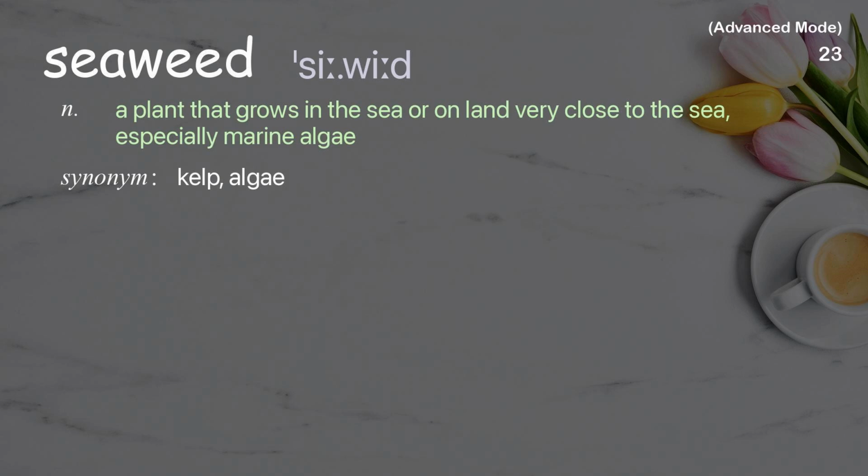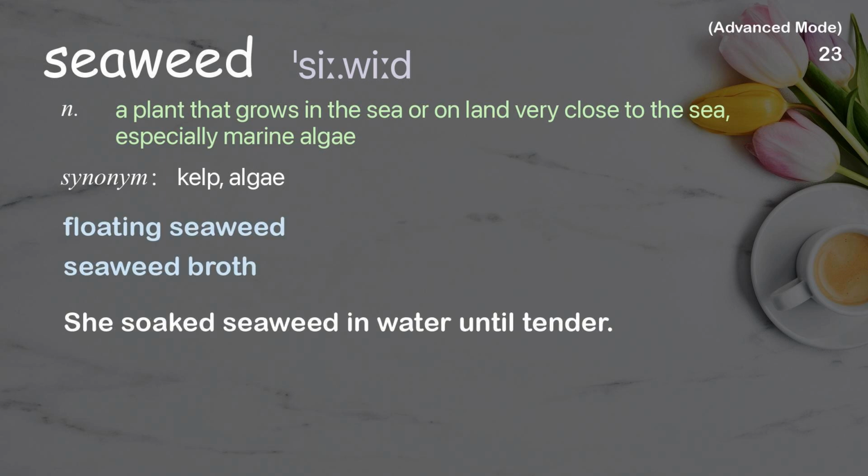Seaweed. A plant that grows in the sea or on land very close to the sea, especially marine algae. Examples: floating seaweed, seaweed broth. She soaked seaweed in water until tender.